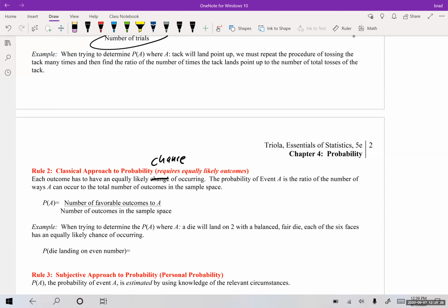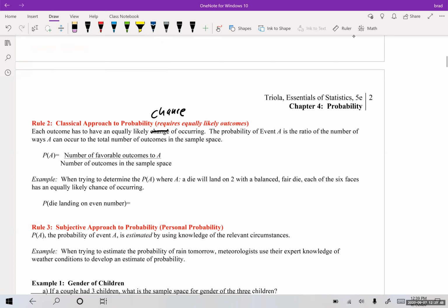So it says, when trying to determine the probability of A, where A is a die will land on a 2, with a balanced fair die, each of the 6 faces has an equally likely chance of occurring. This one has probability of landing on an even number. So this is something that you have to start adapting. If I asked you, what's the probability of a car going over 60 miles per hour? You could write that out.